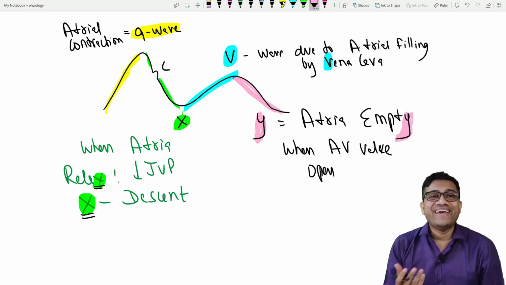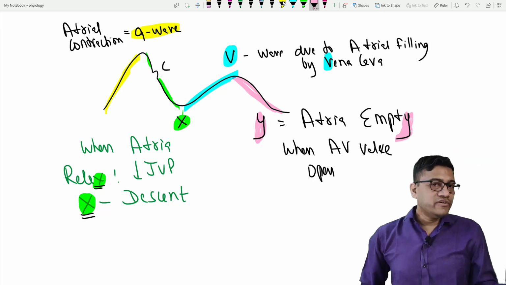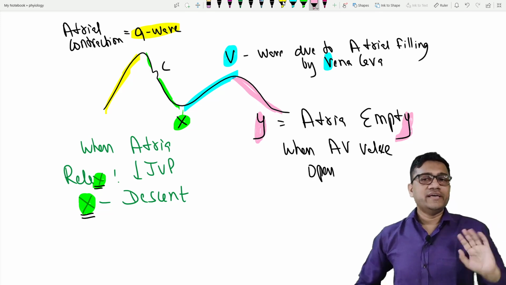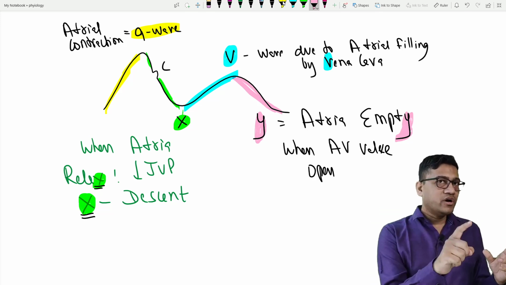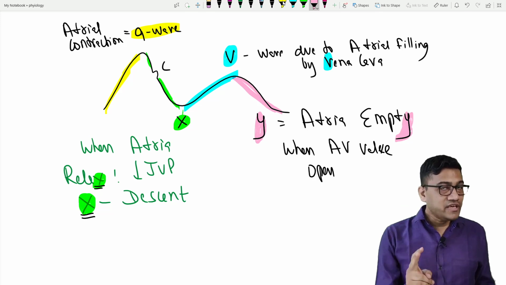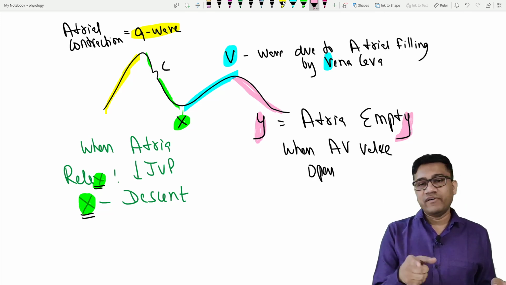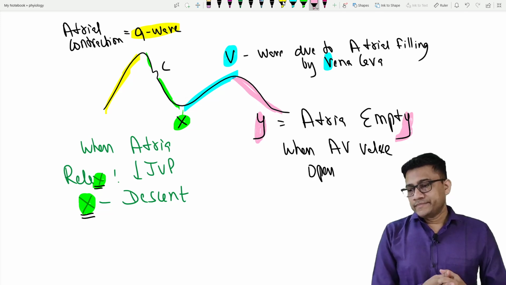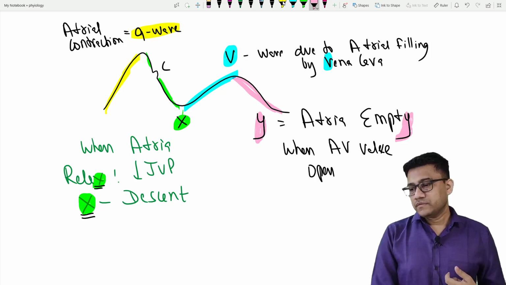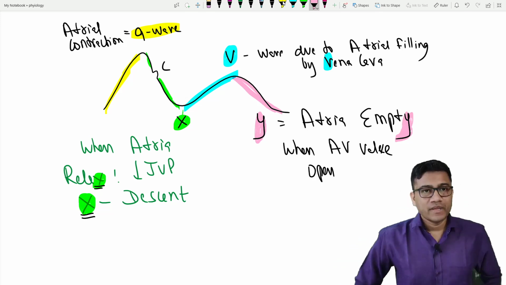Done? So A is atrial contraction, X is atrial relaxation, V is filling by vena cava, Y is empty. So now all the waves are clear to you. A, atria contract. X, atria relax. V, vena cava fills the atria. And when the atria empty, Y. So easy, yes or no? All understood? Yes, Inderjeet, atrial ejection into the ventricle causes one third of filling, two thirds is passive. I hope it's clear.